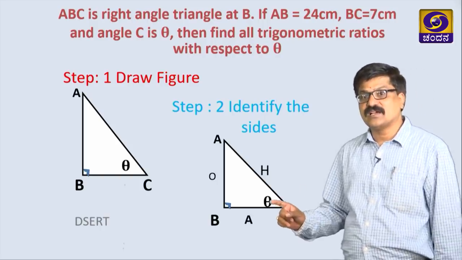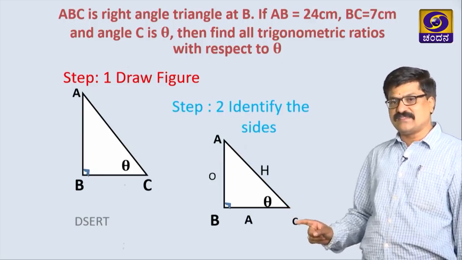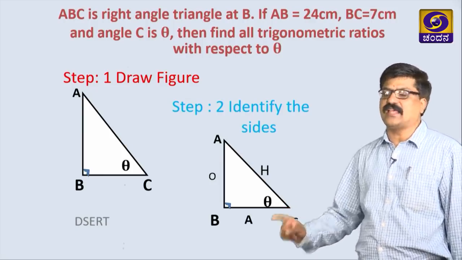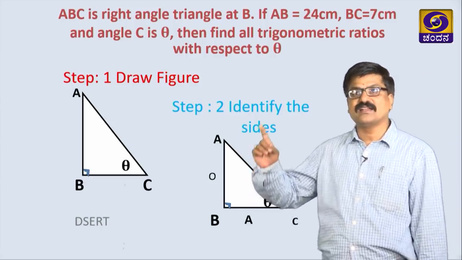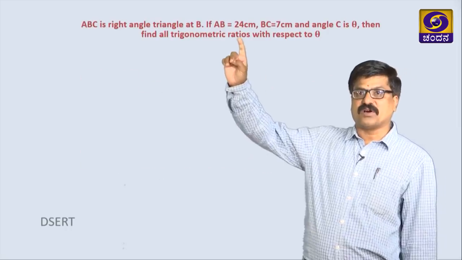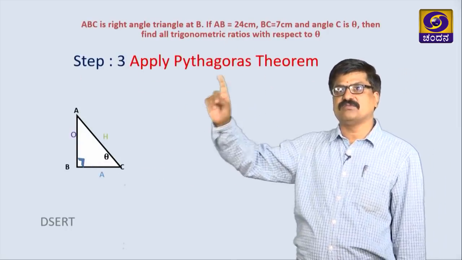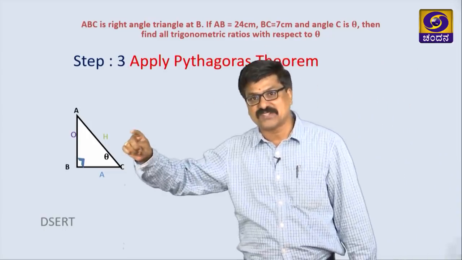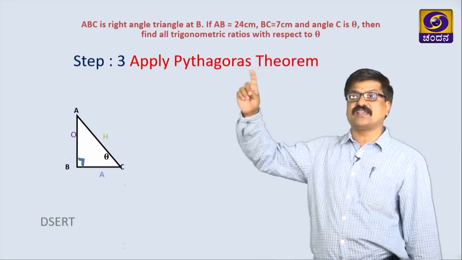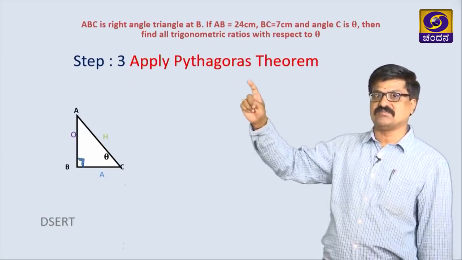Lastly, adjacent to the marked angle, that is BC, is the adjacent side A. After this, see here, the value of AB is given, the value of BC is given, we need one more side value, hence we are taking step number 3 as the Pythagoras theorem.